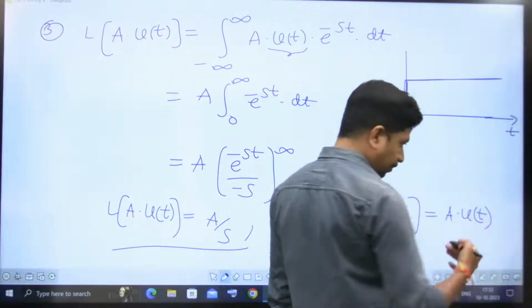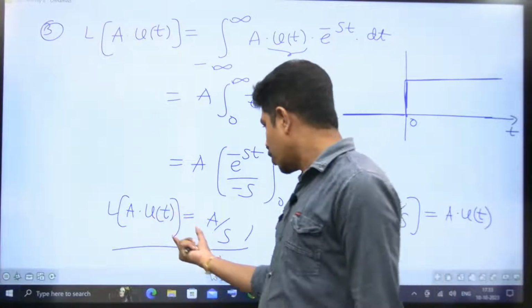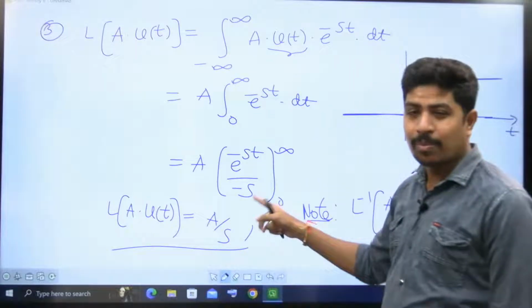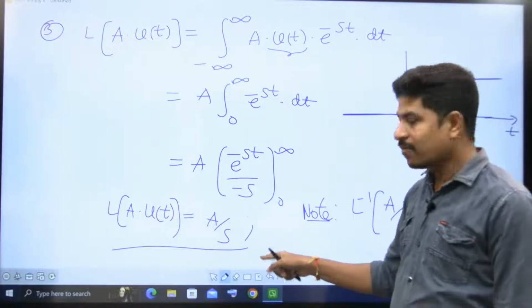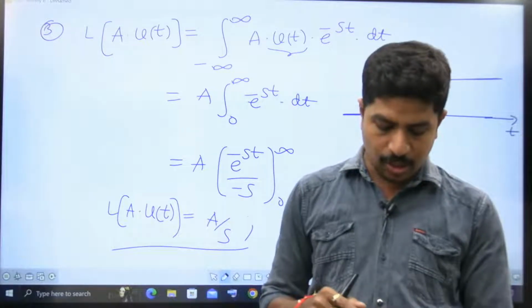Vice versa it is. If you are applying Laplace transform to this a into u of t, you are getting a by s. Then if you apply inverse Laplace transform to a by s, then definitely you have to get a into u of t.